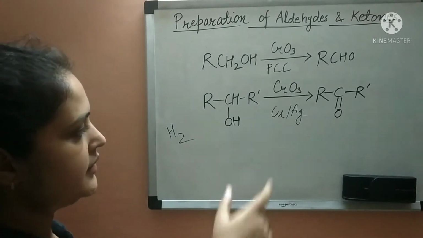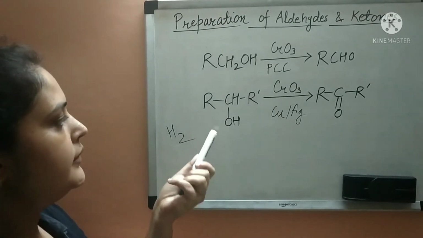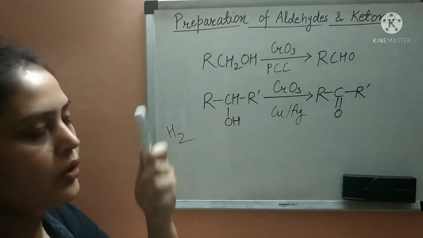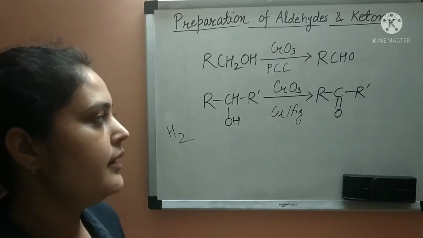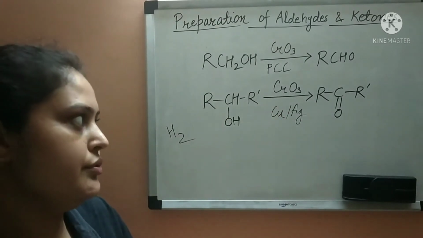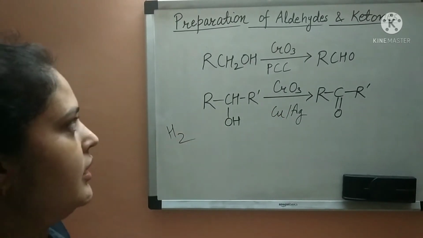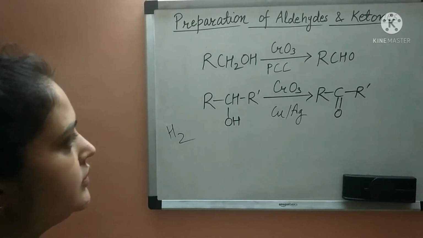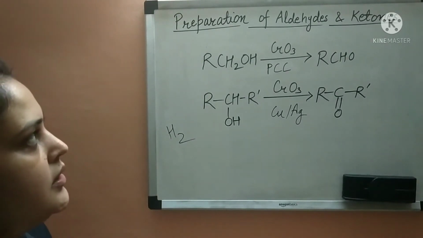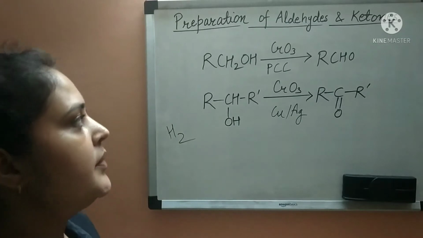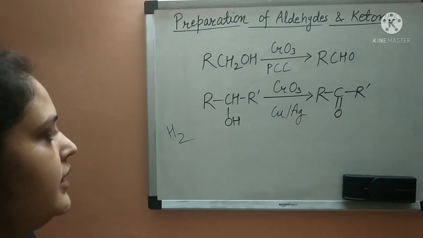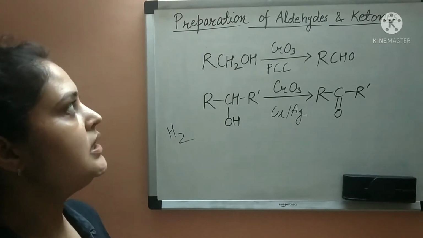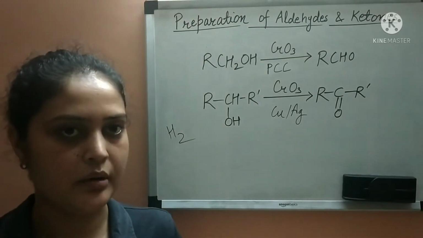Here the copper and silver catalysts are used, and the alcohol vapors are passed over these catalysts, and we get the aldehyde or ketone from primary and secondary alcohols. So these were the methods to produce the aldehydes and ketones from primary and secondary alcohol. Now we will move to the next section to produce the aldehyde and ketone from hydrocarbons.